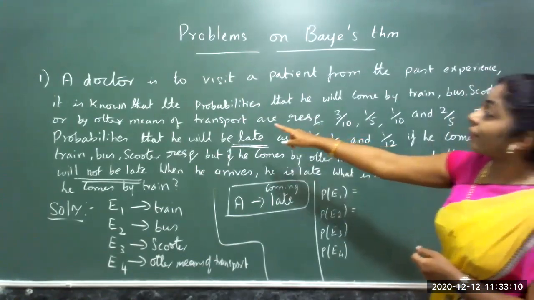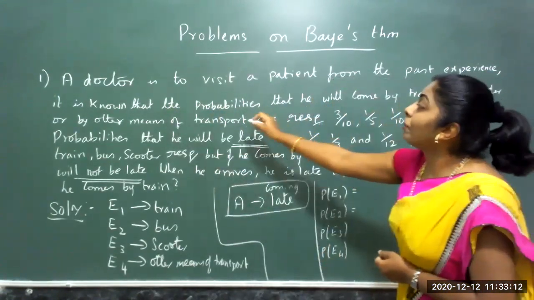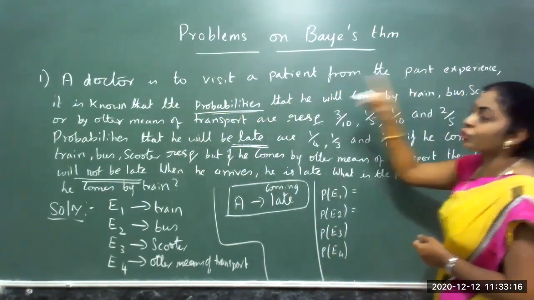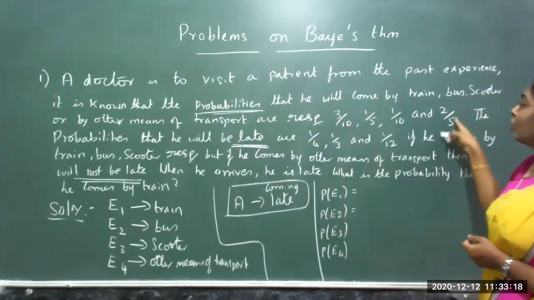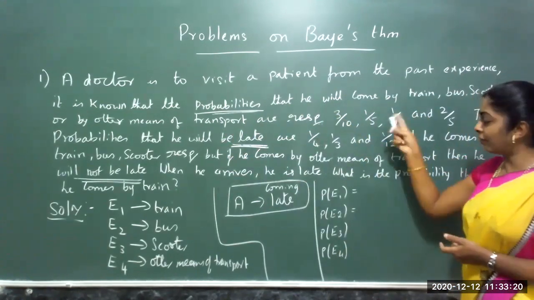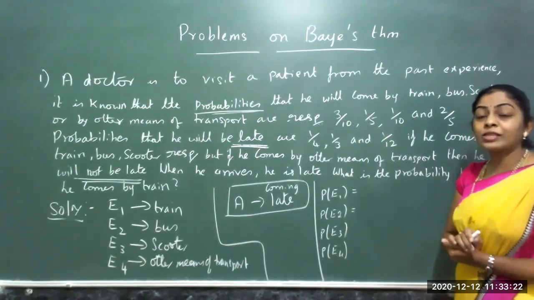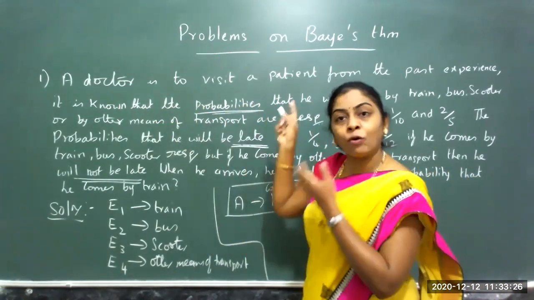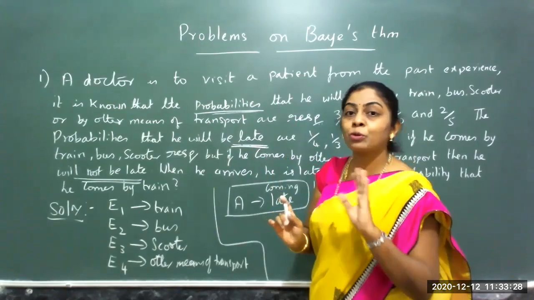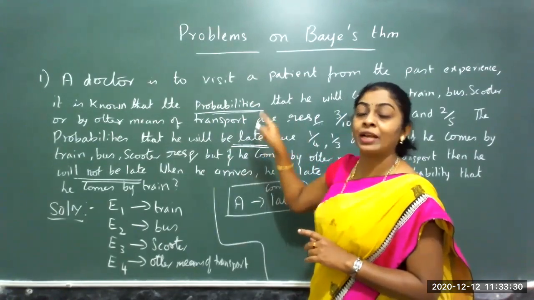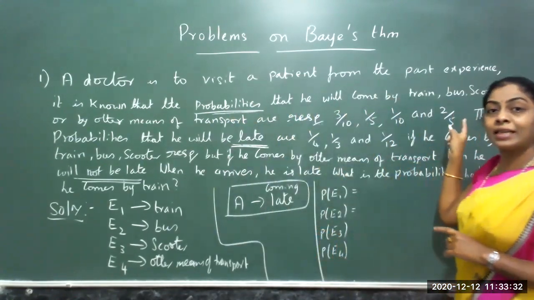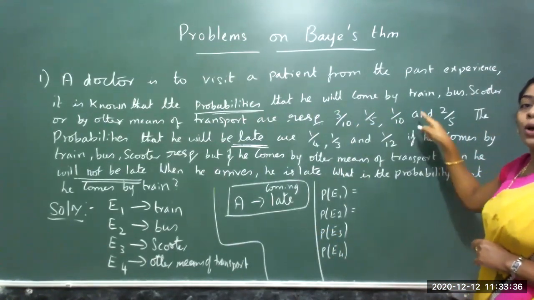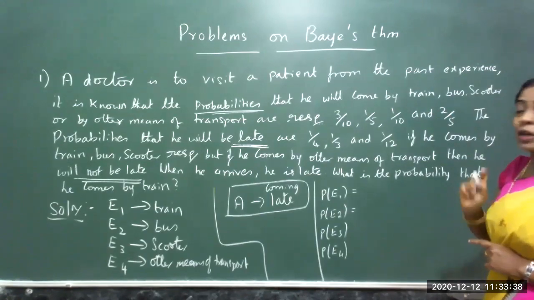Here, when they have given the chances, that is the probabilities, they already defined the probabilities that he will come by train, bus, scooter, and other means of transport. The 4 data are already given, so I substitute. In the previous problems we did not have this, but in this problem, they have given. The probabilities that he will come by these means are respectively 3 by 10, 1 by 5, 1 by 10, and 2 by 5.